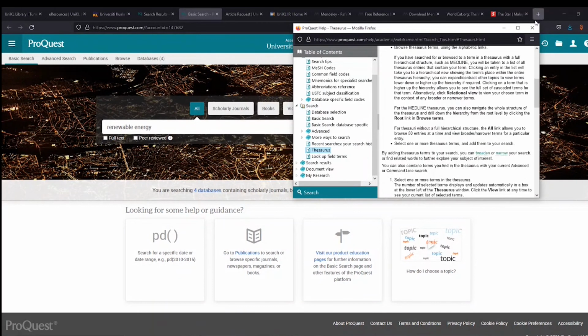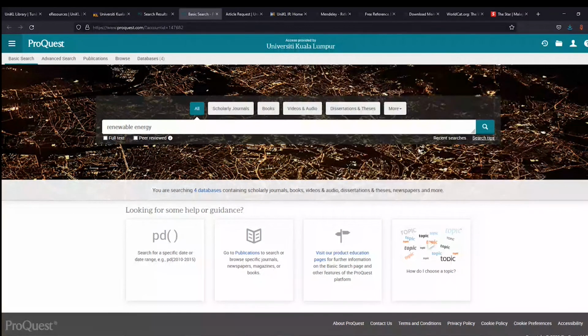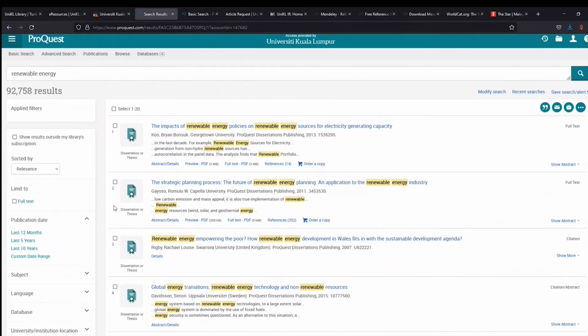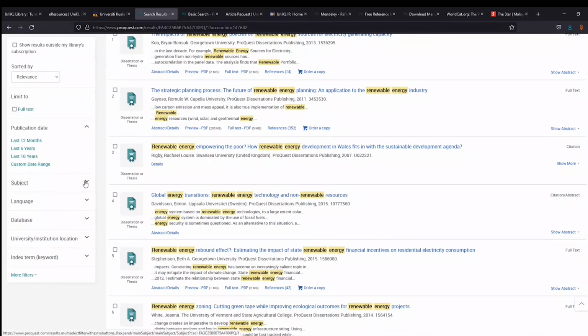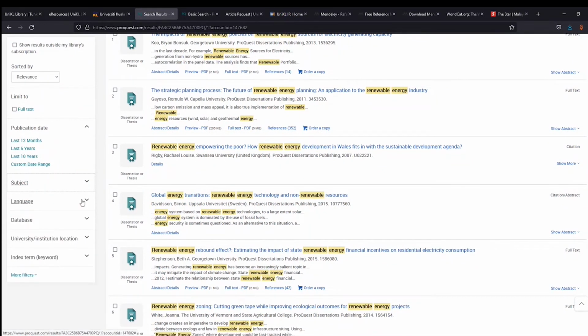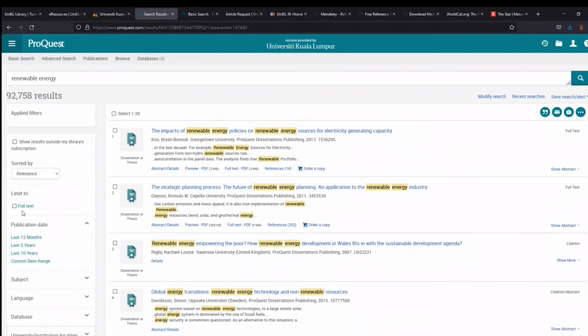So these are all the search tips that you can easily find from ProQuest. For renewable energy, there are 92,000 papers or results, and of course most of the content is full text. You can filter by subject, by language, databases, universities, and you can also limit to full text as well.